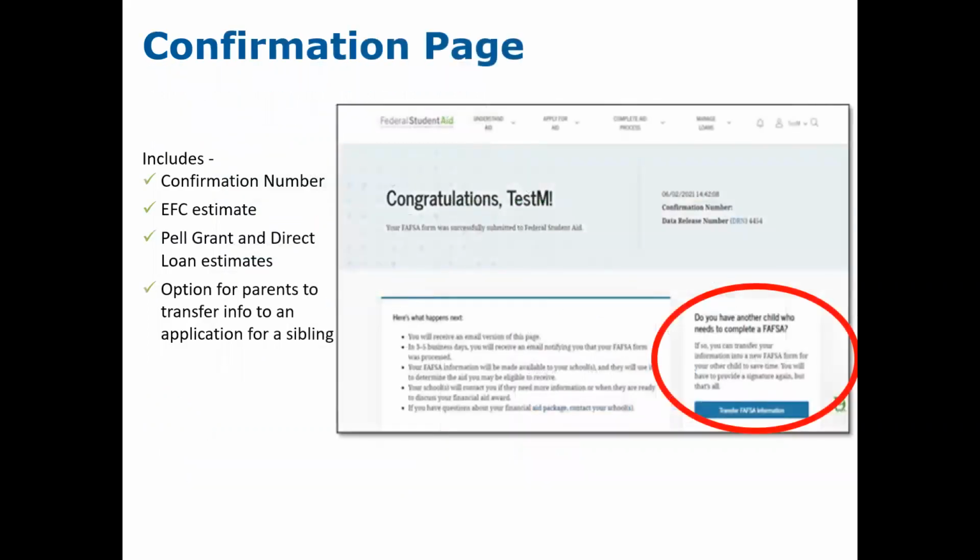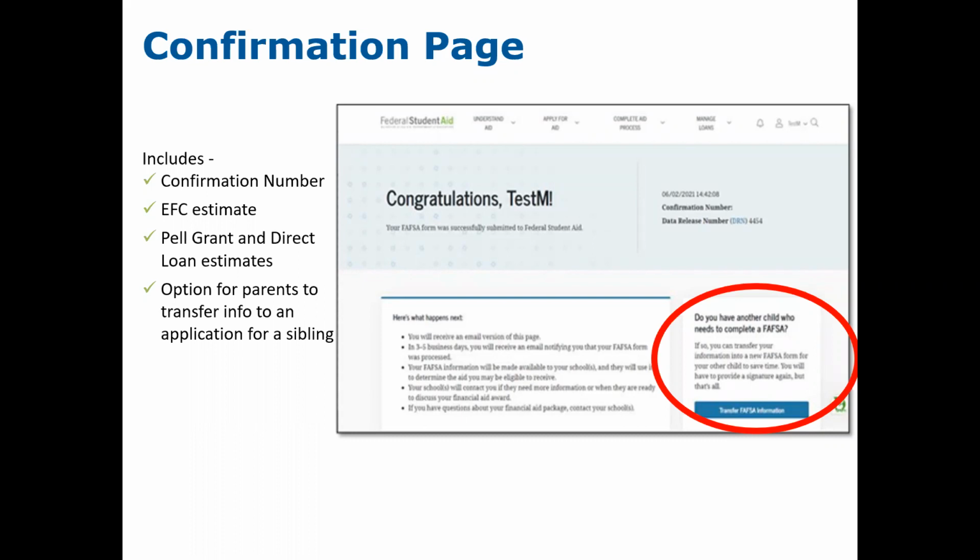You will now receive what is called a confirmation page, letting the student know that they have successfully submitted the FAFSA form. It will provide them with an EFC estimate. And if that EFC indicates that the student would be eligible for a federal Pell Grant, it will tell them their estimated Pell Grant amount. And at the very minimum, all students will be provided with information regarding a direct loan estimate. At this time, parents who have more than one student in college at the same time have a one-time option to transfer the FAFSA information from one FAFSA to the other.